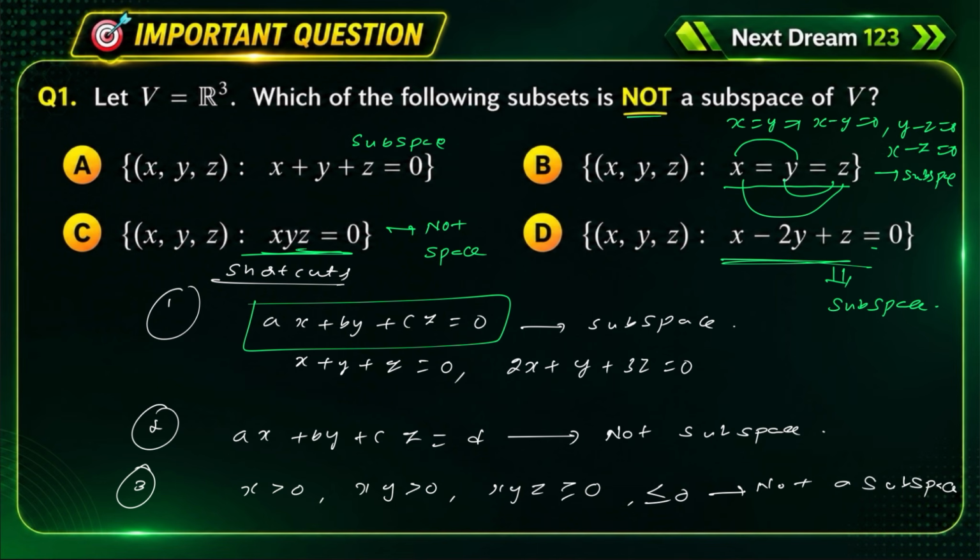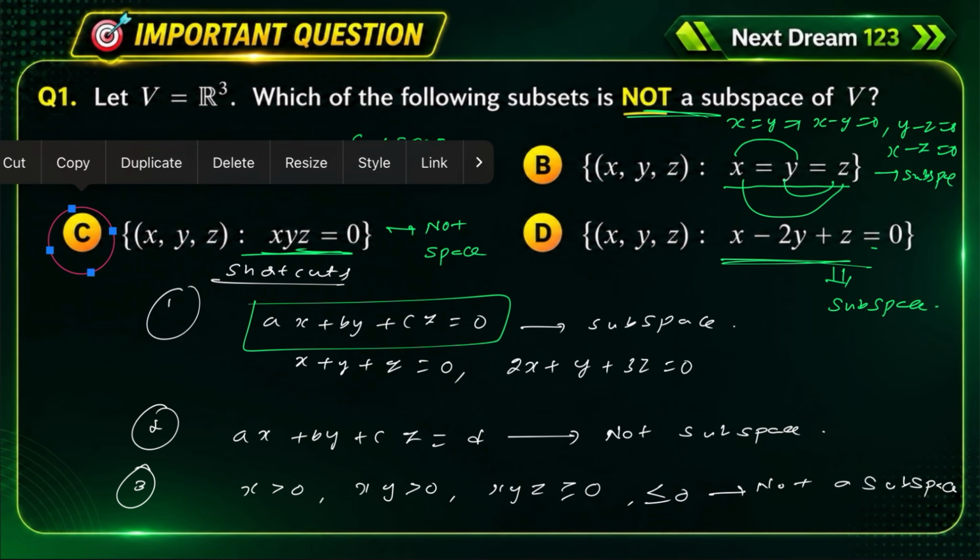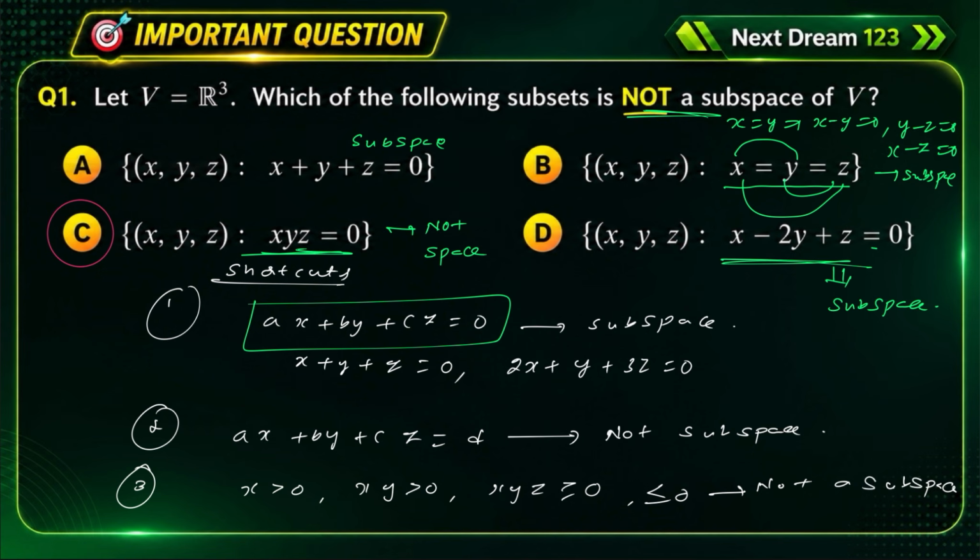Okay, finally, not subspace, we have to select the option which is not a subspace. Then our option is C. C is the correct option for this question. Okay, then what is the concept behind this? Why is the C option not a subspace?